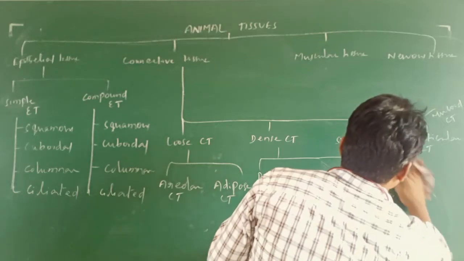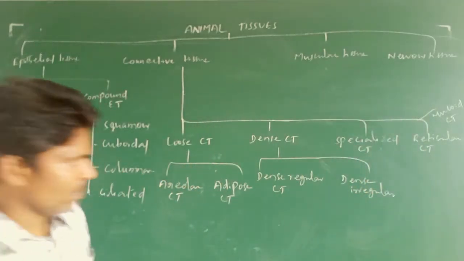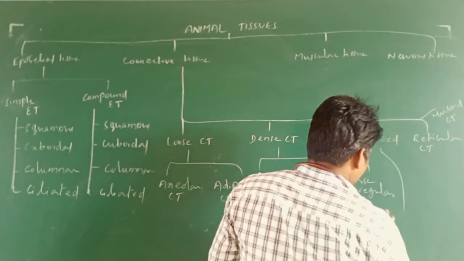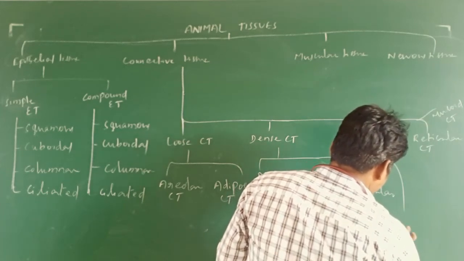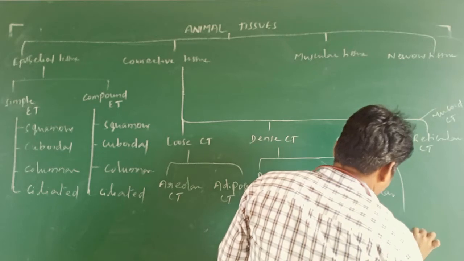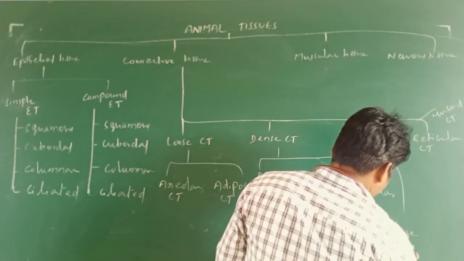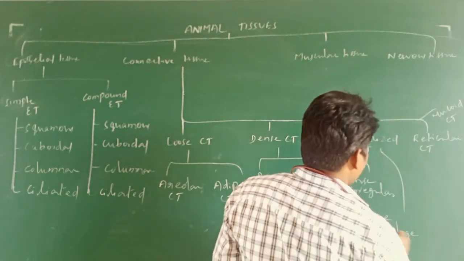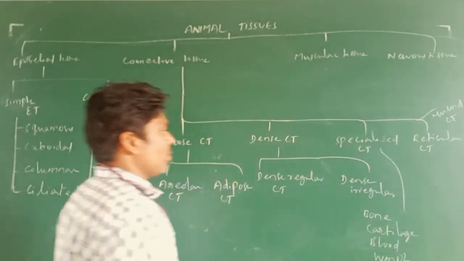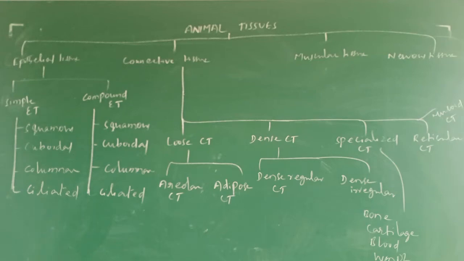I will mention all the things at a time, otherwise you are going to be confused. Bone, cartilage, blood, lymph. So these all come under specialized connective tissue.